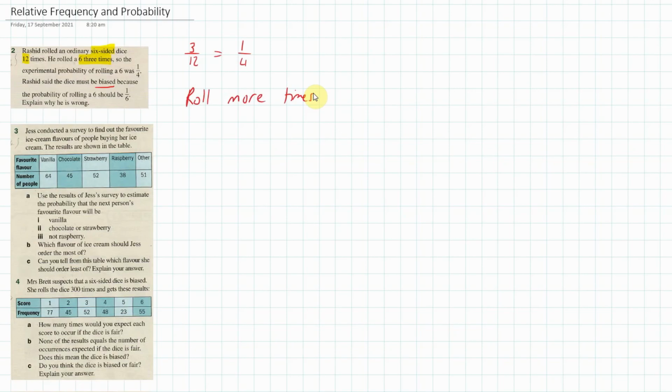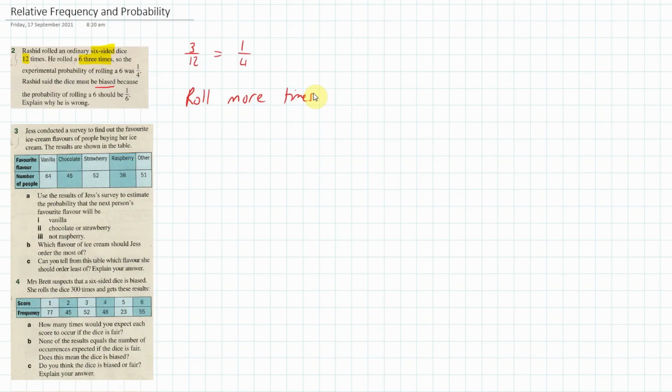But in small numbers of trials, these kinds of results are quite likely and possible. It's over the long term that the theoretical probability is reached when you're doing an experiment. So the more rolls that you do, the more certain you are of the actual probability, the relative probability.